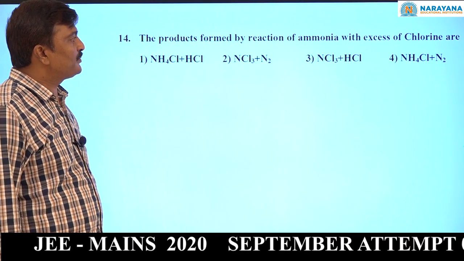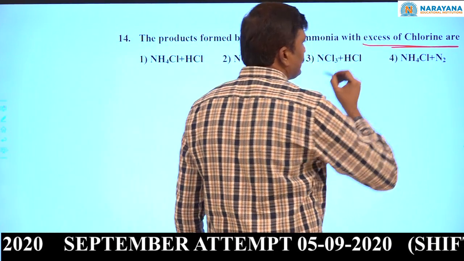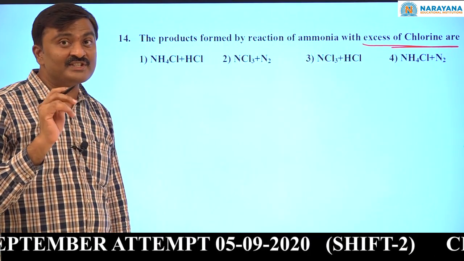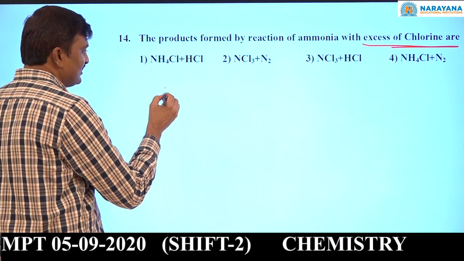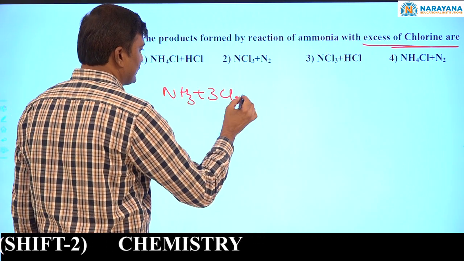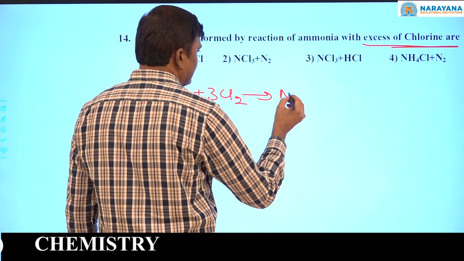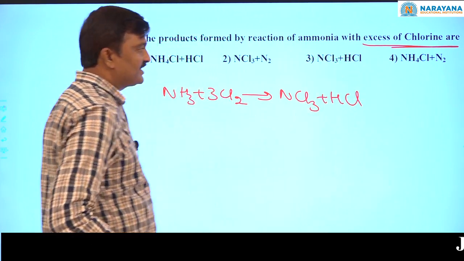The products formed by the reaction of ammonia with excess of chlorine are... excess is what? Chlorine, not ammonia. When ammonia reacts with excess chlorine, what do we get? Nitrogen trichloride, NCl3, plus HCl.